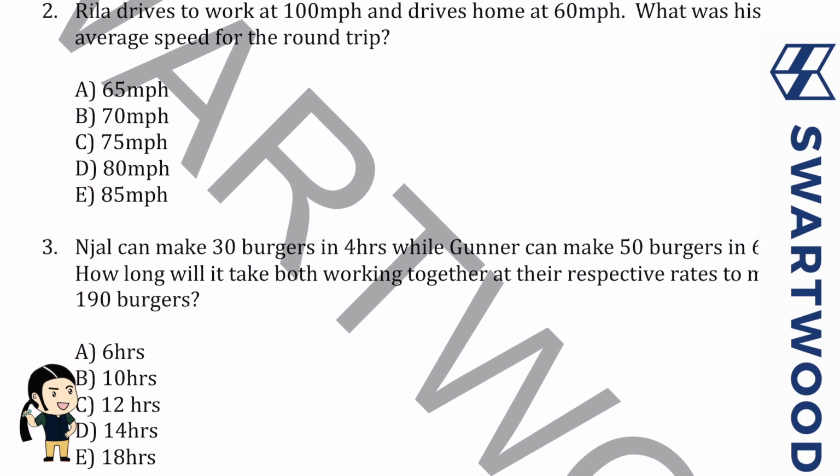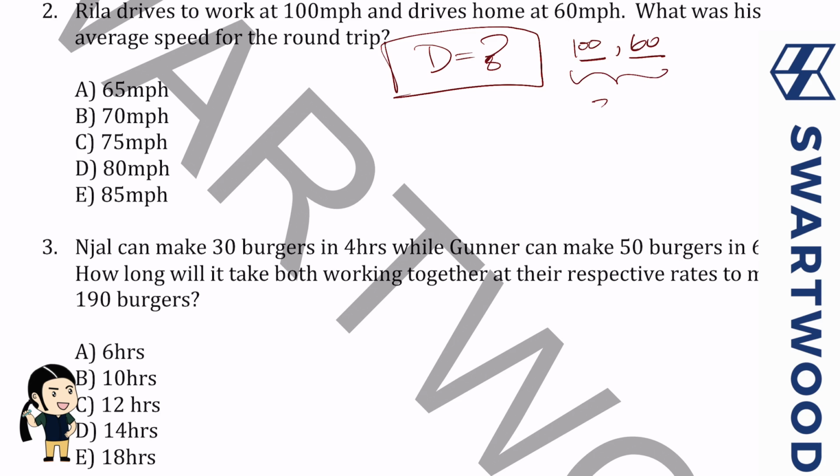Well, let's try another one. Similar theme, another classic. Relay drives to work at 100 miles per hour, then drives home at 60 miles per hour. What was his average speed for the round trip? So this one's a little bit different. We're gonna have to pick some sort of distance here. We could do this abstractly, but I want it to be concrete. Since we're dealing with 100 miles per hour and 60 miles per hour, and we're going to divide into this, we're going to pick a number that's a multiple of both.